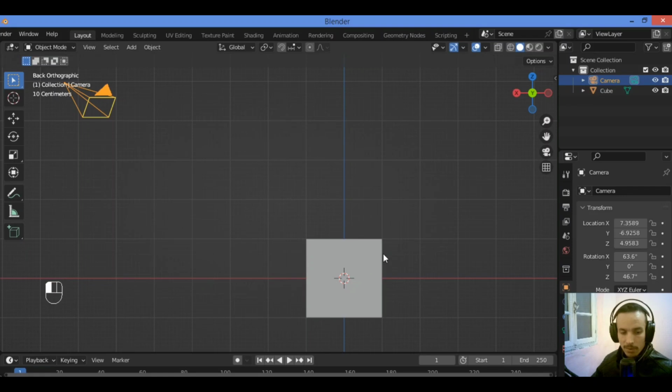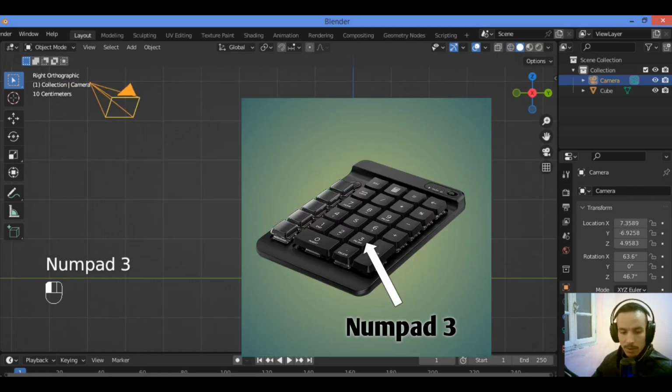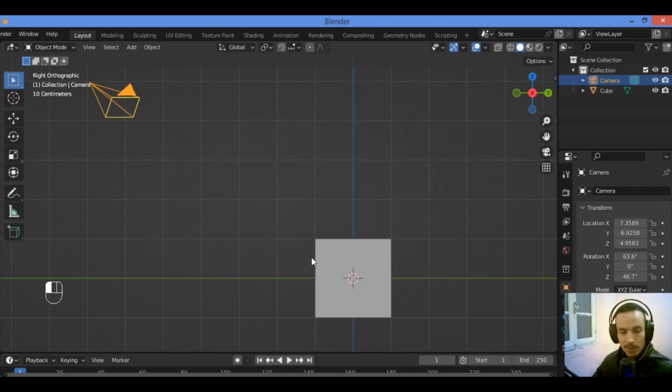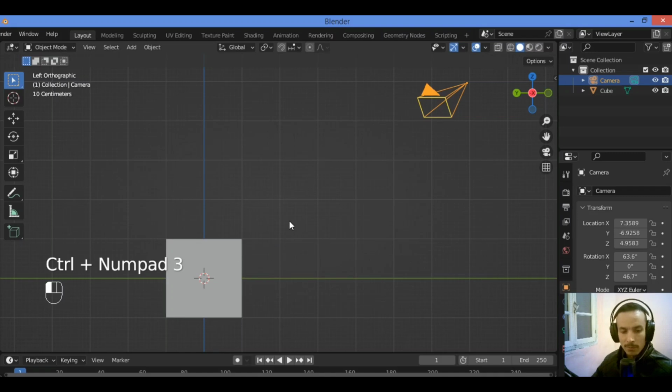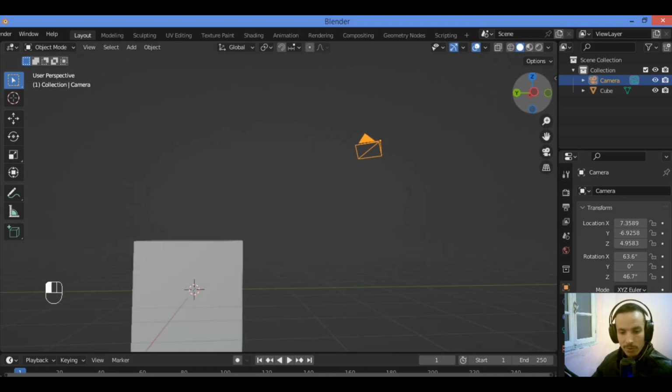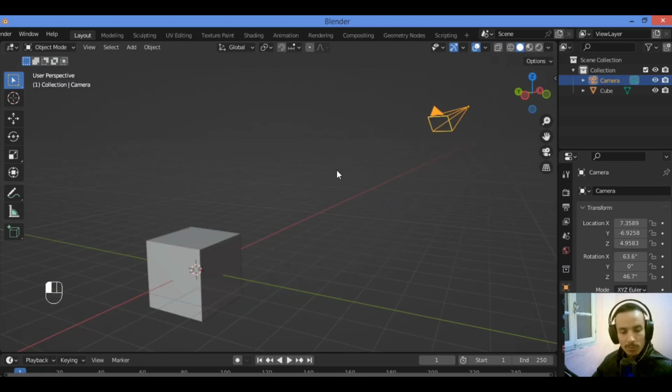And numpad 3 for the right side view like this, and Control numpad 3 for the left side view. All these shortcuts, numpad 1, numpad 3, and numpad 7, snap the view to each of the directions and enable the orthographic view. So let's move on to see the other shortcuts for navigation.